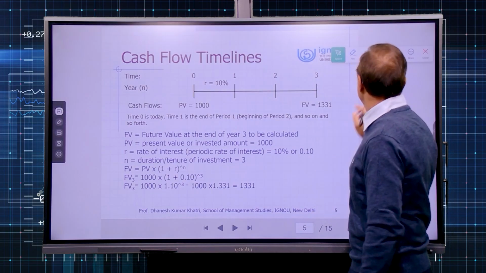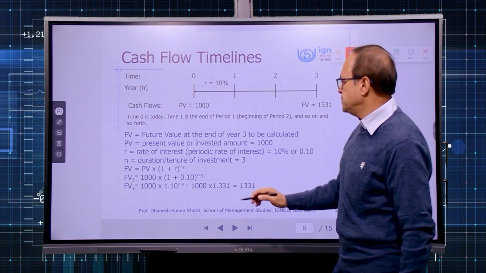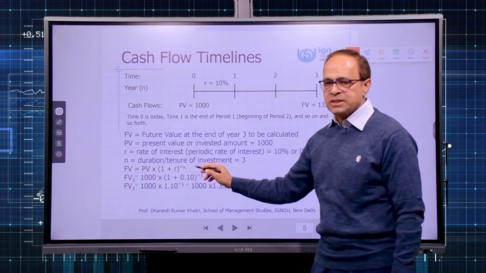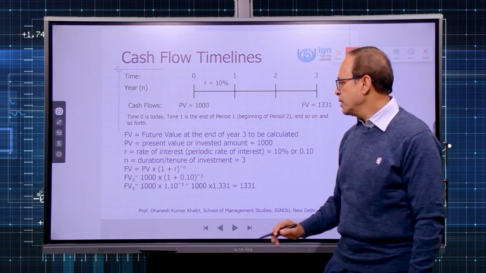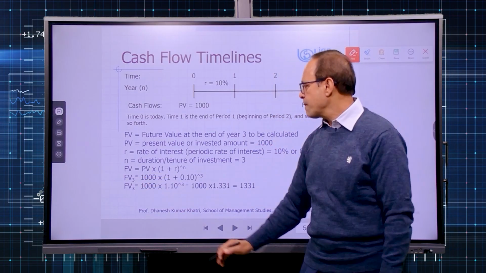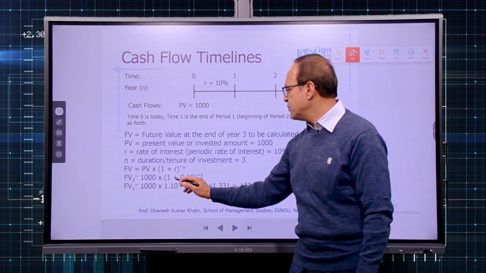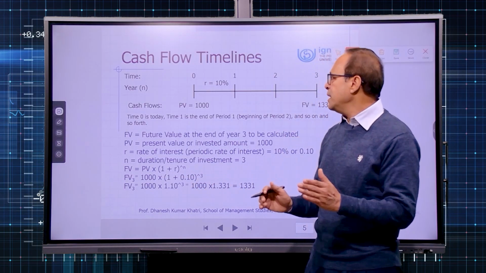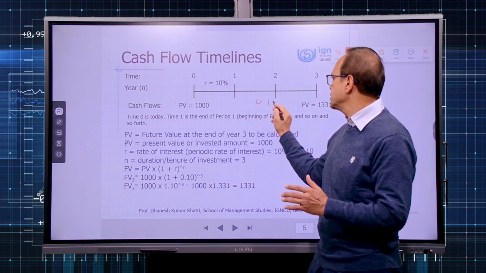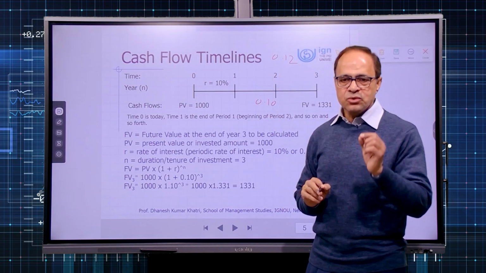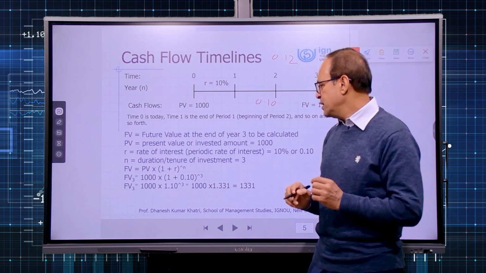How do we apply the formula? You can see that future value is equal to PV multiplied with (1 plus R) raised to the power of n. FV3 means future value at the end of third year. 1000 multiplied with (1 plus 0.10). Let me remind you, 10% means 0.10, 12% means 0.12, and like that. So while plugging into the formula, take care.